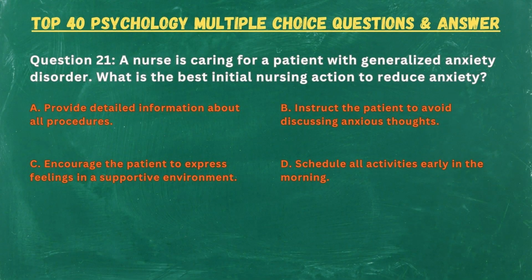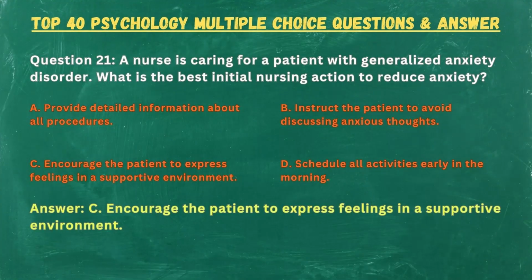Question 21. A nurse is caring for a patient with generalized anxiety disorder. What is the best initial nursing action to reduce anxiety? A. Provide detailed information about all procedures. B. Instruct the patient to avoid discussing anxious thoughts. C. Encourage the patient to express feelings in a supportive environment. D. Schedule all activities early in the morning. Answer: C. Encourage the patient to express feelings in a supportive environment.